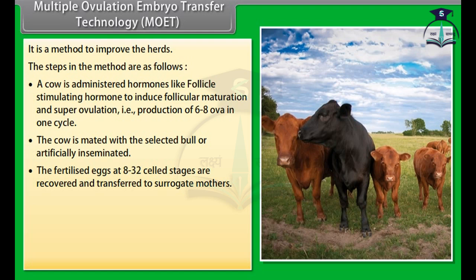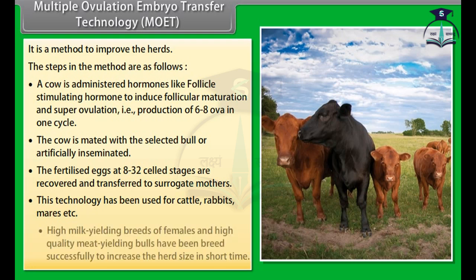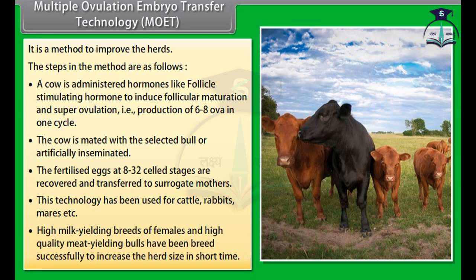The fertilized eggs at 8 to 32 cell stages are recovered and transferred to surrogate mothers. This technology has been used for cattle, rabbits, mares, etc. High milk-yielding breeds of females and high-quality meat-yielding bulls have been bred successfully to increase the herd size in a short time.